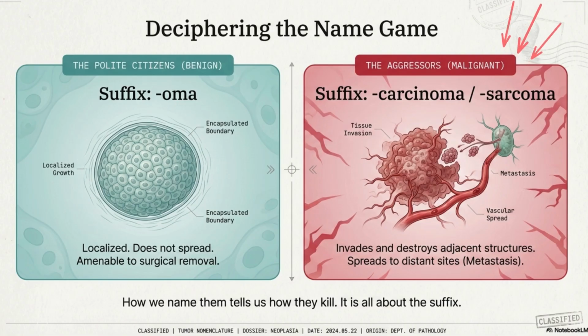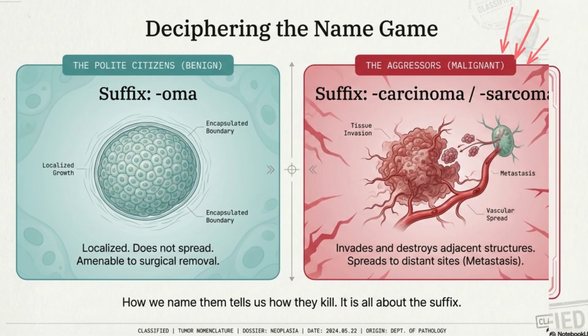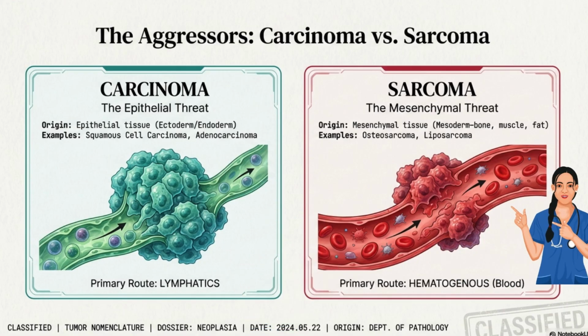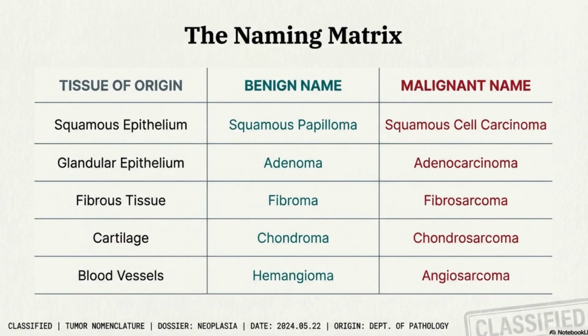Malignant tumors, the aggressors. Malignant tumors arising from epithelial tissue are named carcinoma. They come from ectoderm or endoderm. They spread via lymphatics usually. For example, squamous cell carcinoma, adenocarcinoma. Sarcoma. They are the malignant tumors arising from mesenchymal tissue. For example, mesoderm, bone, muscle, fat. They spread via blood usually. Example, osteosarcoma, liposarcoma. This is the naming rule book or the OMA logic.